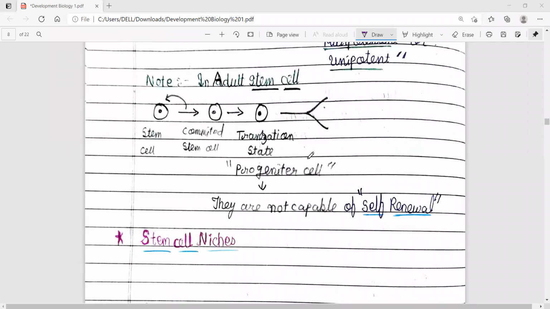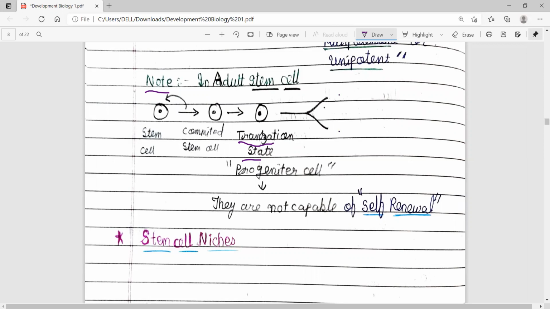Now note that adult stem cells go into commitment, and then there is a transition state, for example lymphoid progenitor cells and myeloid progenitor cells, and then they form lymphoid tissues and myeloid tissues.